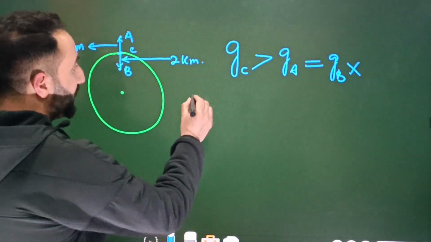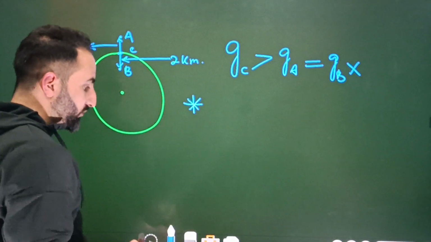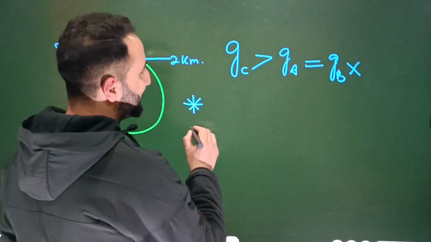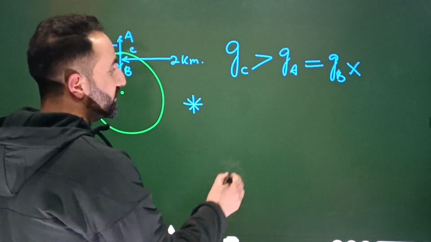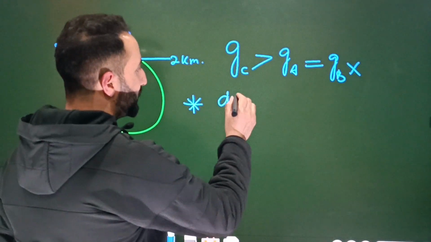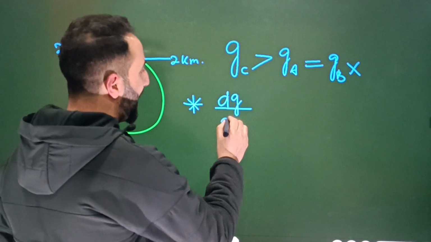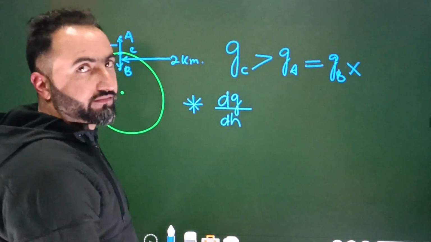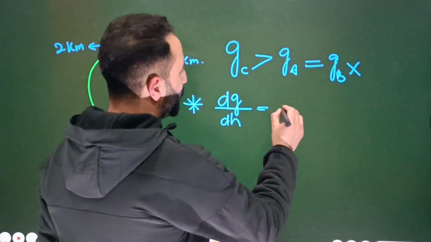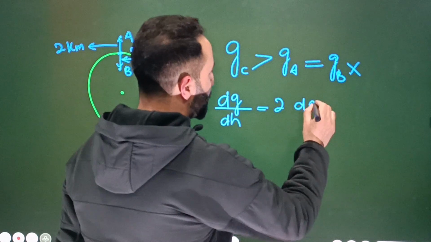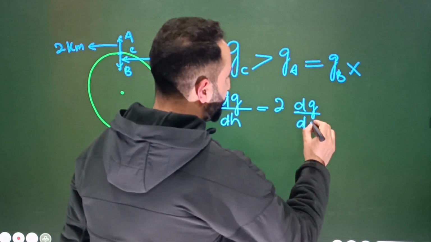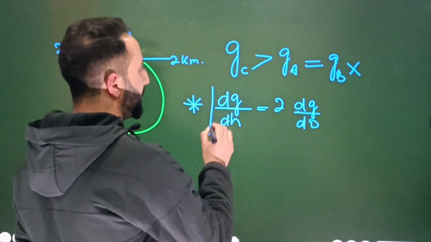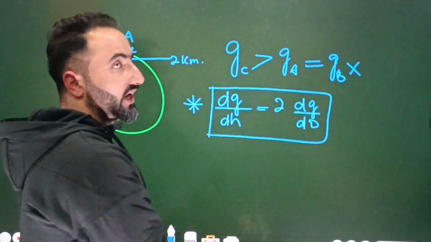So here you will remember one point. That rate at which the acceleration due to gravity changes, dg, this is the variation of acceleration due to gravity with height. It's equal to 2 times the rate of change of acceleration due to gravity with depth. Here I will write it as d, capital D, where capital D is the depth. You will remember this point.